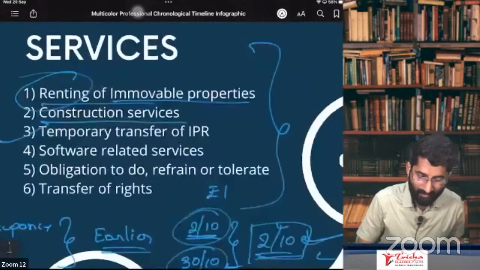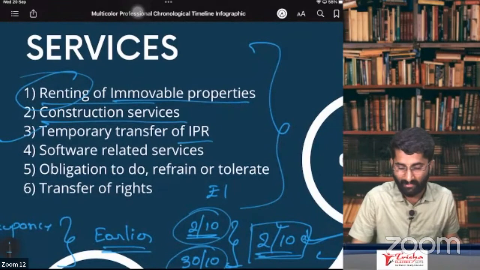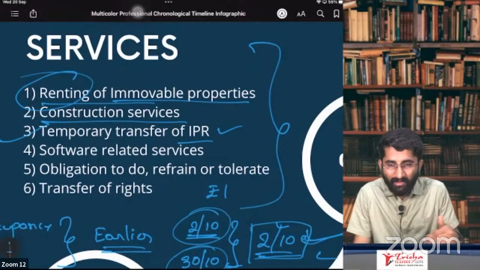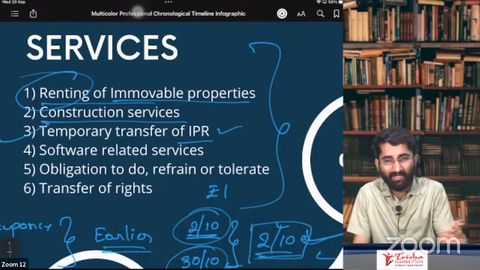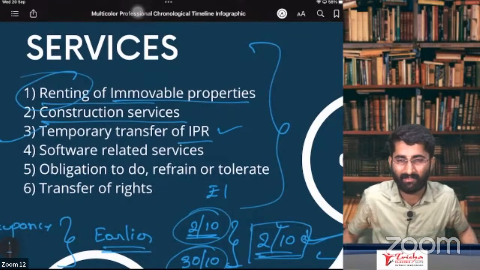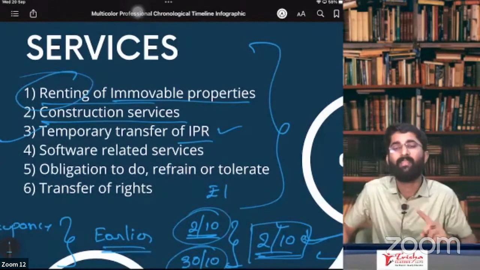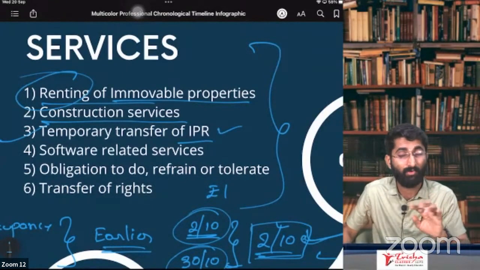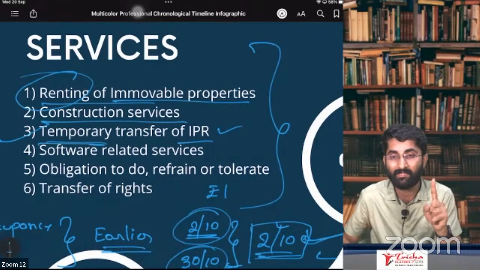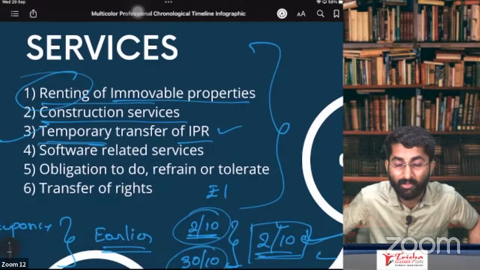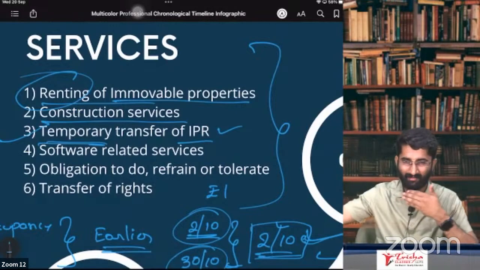Point number 3, temporary transfer of IPR. Sir, what is IPR? Intellectual property rights. Temporary, I am transferring you some intellectual property right, brand name, brand image, all these things. Intellectual property: patent, copyrights, trademarks, franchise. These are intellectual property rights. If I am giving that to you temporarily, then it is supply of service. See, temporary transfer is supply of service. Permanent transfer is supply of goods, because it is an actionable claim. Okay, we will discuss that later.